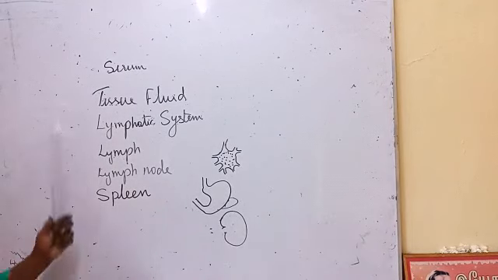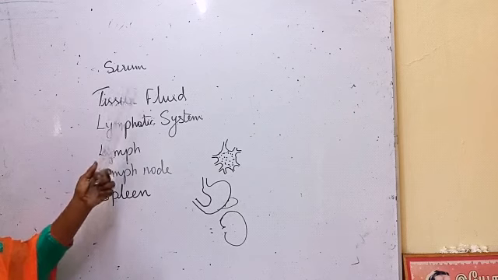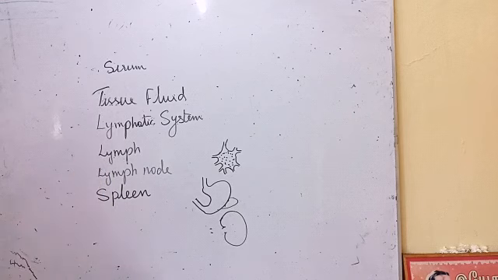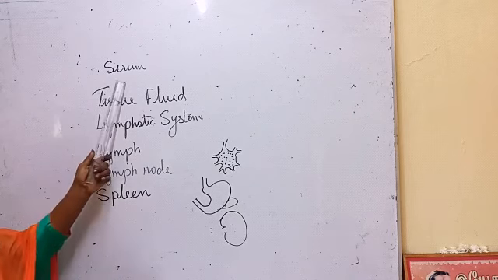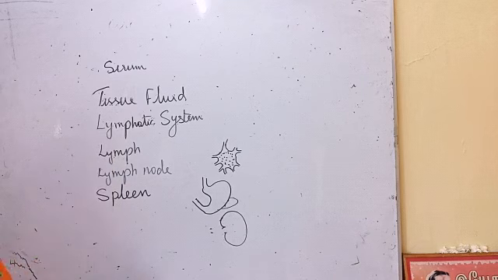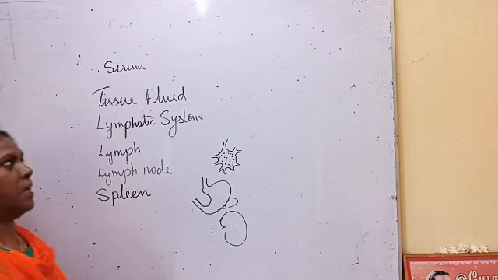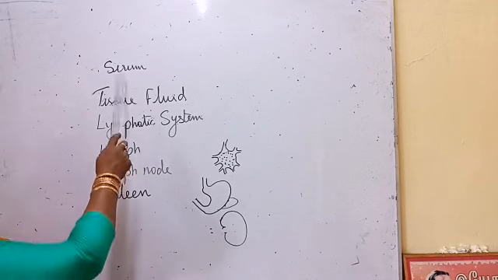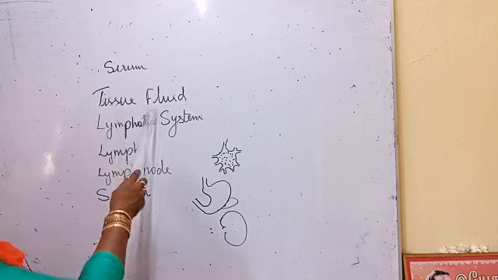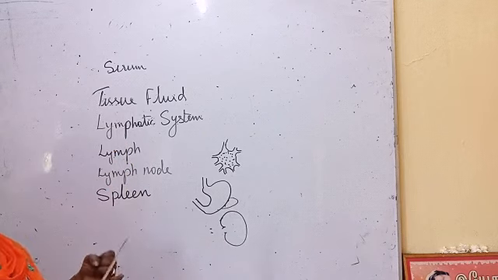Now here I want to mention a few more things. Serum: plasma devoid of fibrinogen is called serum. Fibrinogen is one of the proteins present in plasma. That is called serum. We have finished blood.